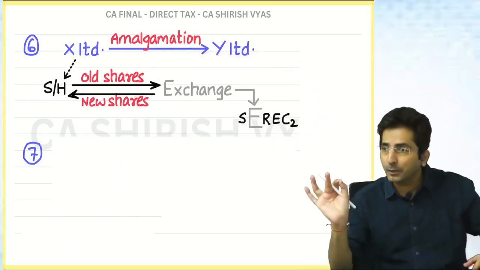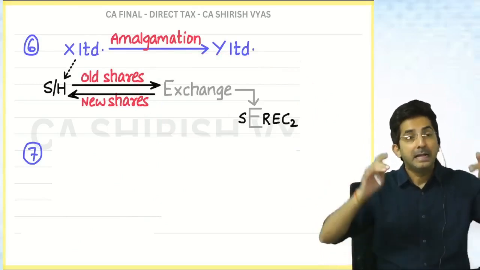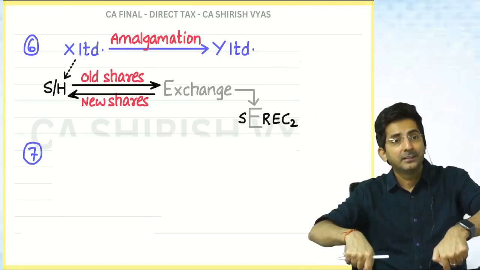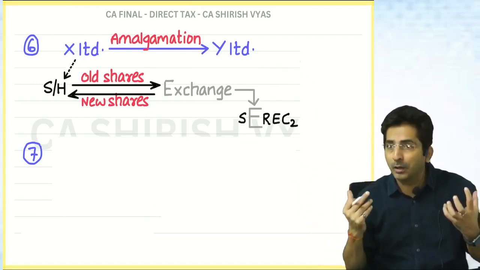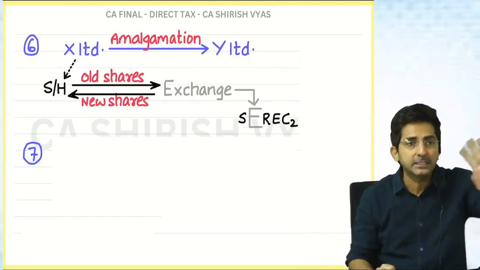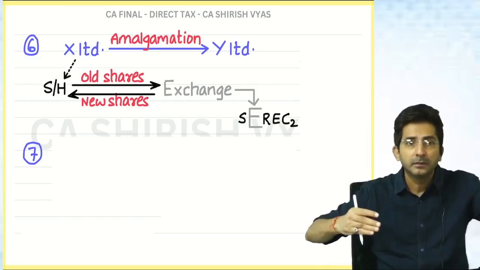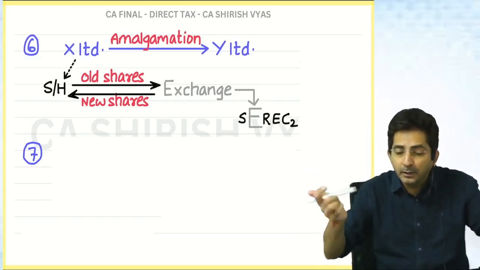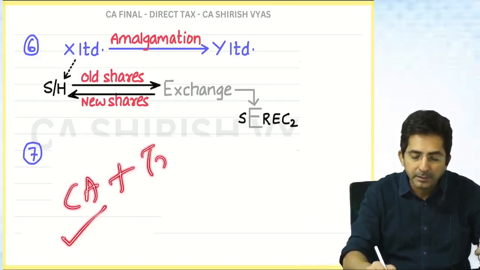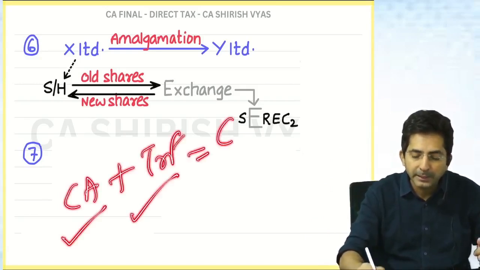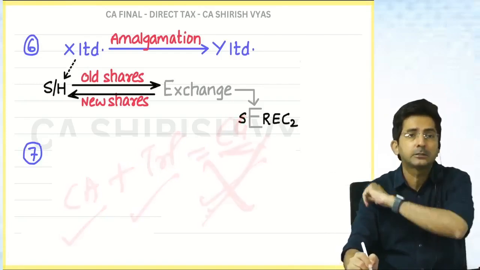Read this. You know the full form of Sarak? Sale, exchange. So this is exchange only. When Reliance shareholder has to exchange Reliance shares for Infosys shares, there is an exchange. An exchange is a transfer. So see, what did I prove? There is a capital asset plus there is a transfer also. So there must be capital gains. But no capital gains in this case also.